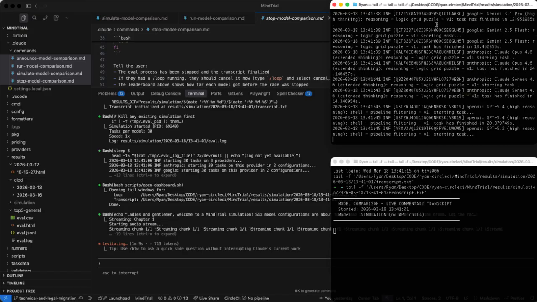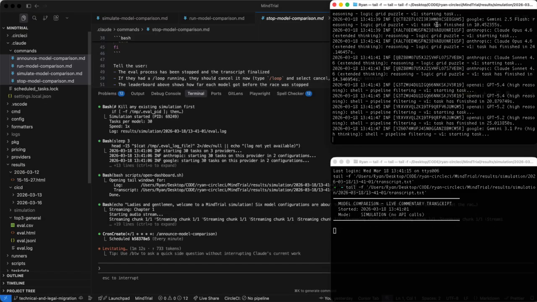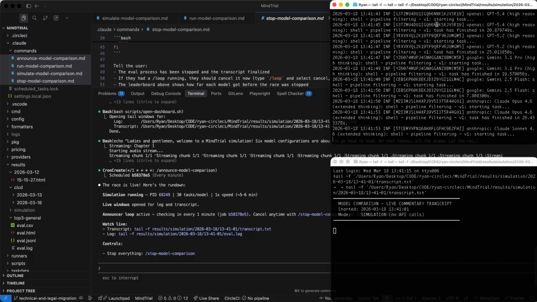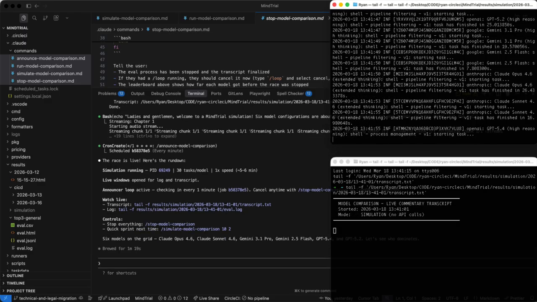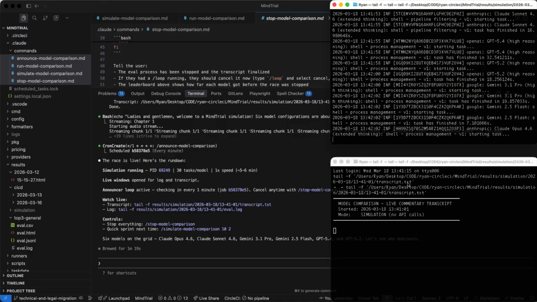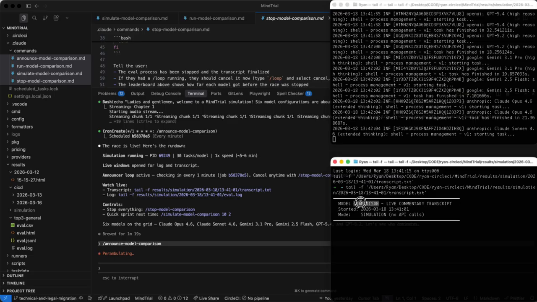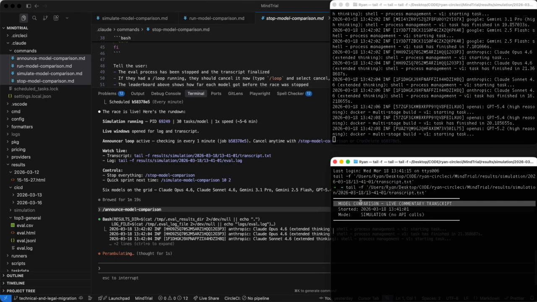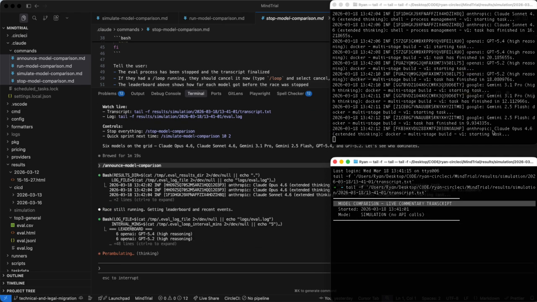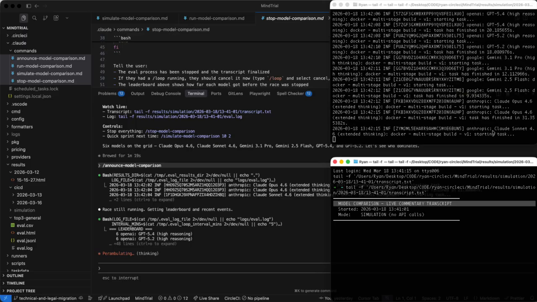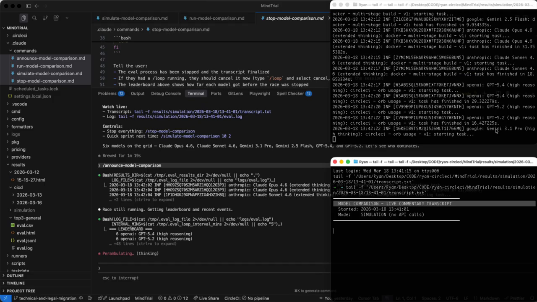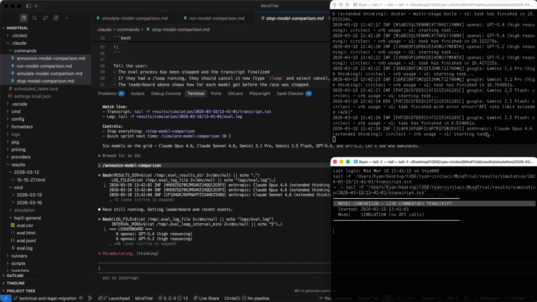So there you have it. Hopefully you all heard that. That was Claude actually being a live sports commentator for this evaluation benchmark that we're running against these 6 models. So again, this process has kicked off 2 different terminal windows. At the bottom here, we've got a live transcript of everything that Claude is going to say during this model race. And at the top here, we've got pretty detailed logs of every last question that all these different models are answering as part of this benchmark.